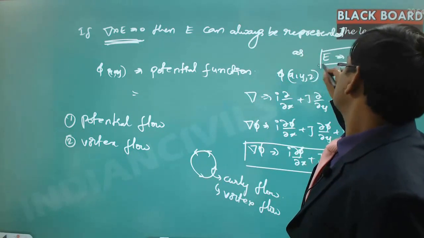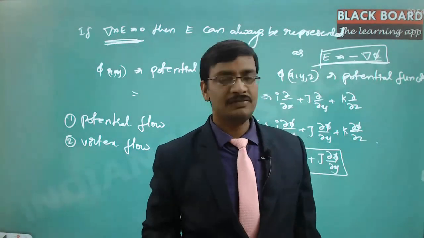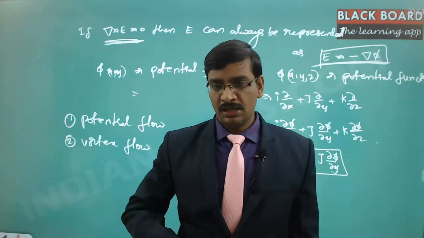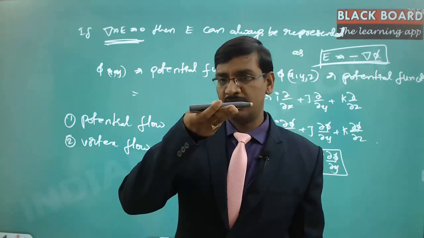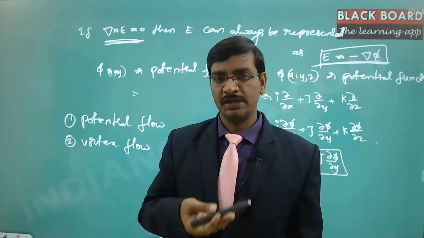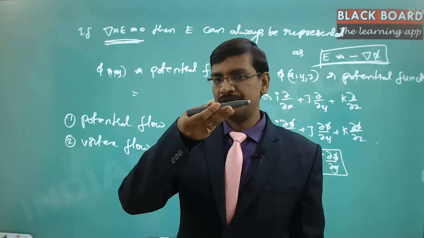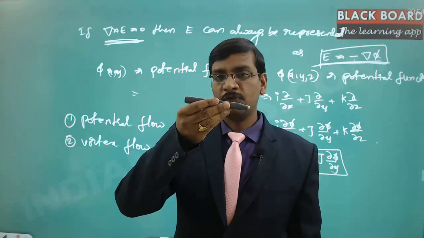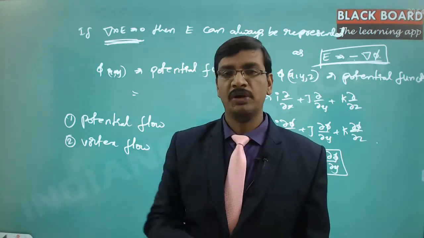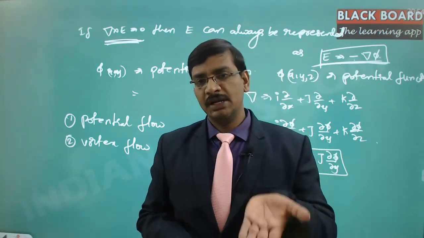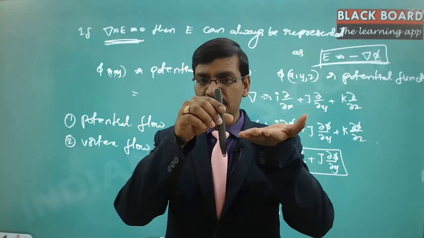So I will explain this negative concept again. See this, why do we treat that as minus del phi? If I am lifting this pen, it is increasing its potential energy. Of course it is understood, right? So if I lift this pen, it acquires potential energy. But the flow is what happens if I leave this pen: in which direction does it move? It goes in the downward direction. So vertically upwards is the increasing direction of the potential, but the flow is in the decreasing direction of the potential.